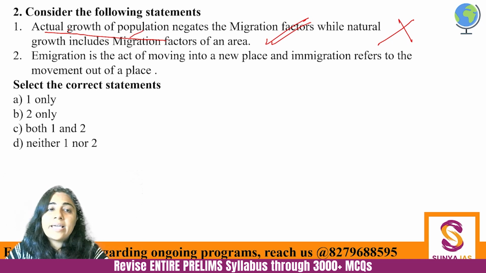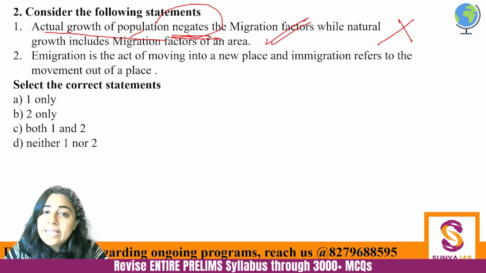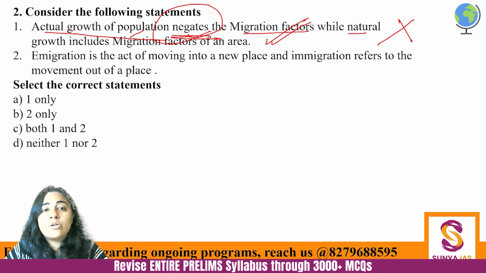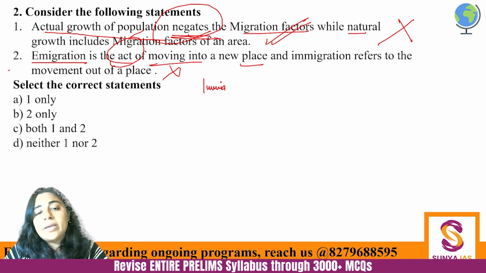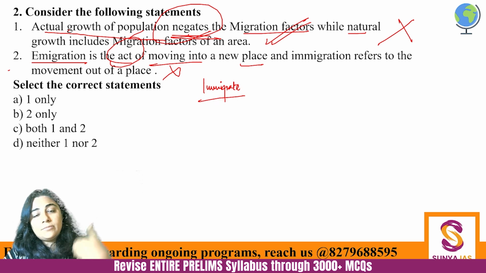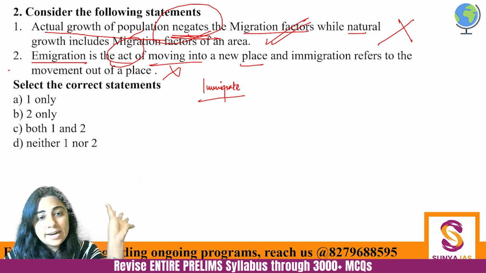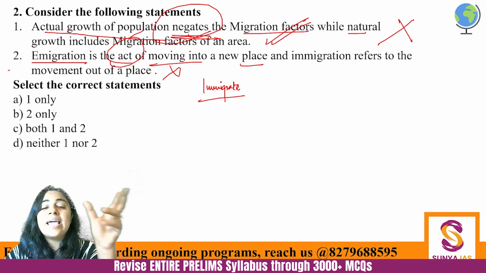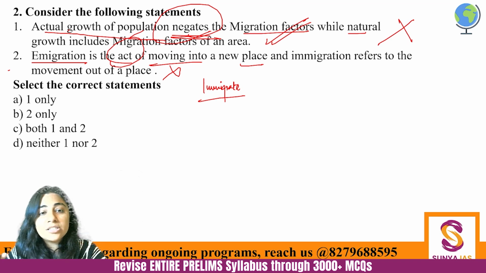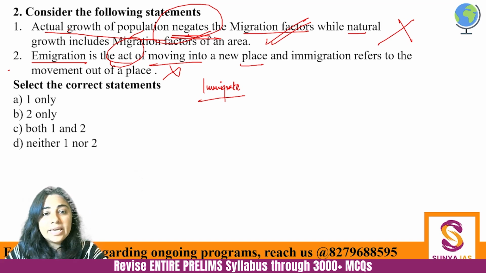Because it is written the opposite way. Actual growth of population includes the migration factors. Natural growth does not include it. So first is incorrect. Then emigration is the act of moving into a new place. No, this is also written the opposite way. When you immigrate somewhere, you are actually going to that place, and when you are emigrating from somewhere, you're actually leaving that place. So if an area has high emigration, that means it does not have a high standard of living and people are not very willing to live in that area. Not a very good sign.